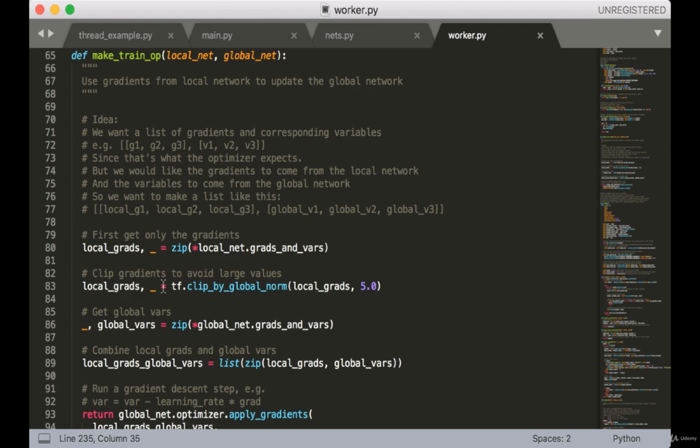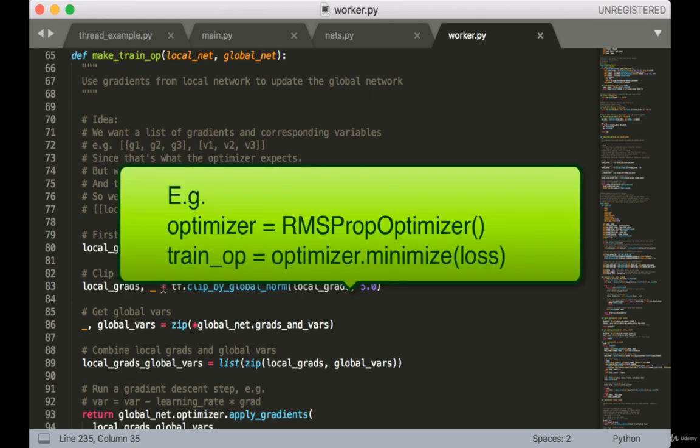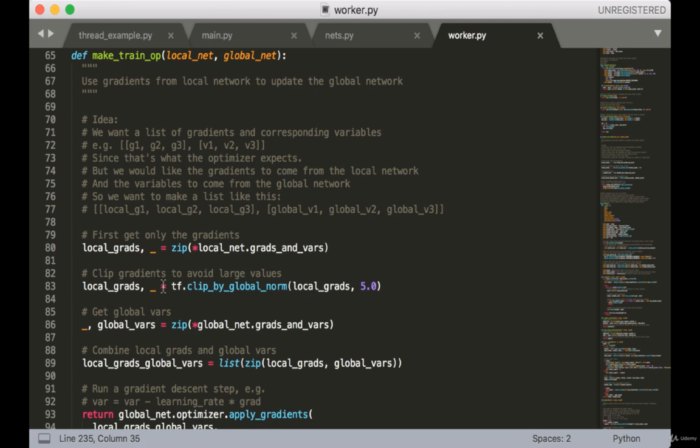Next, we have a function called makeTrainOp. So normally, when we have a TensorFlow optimizer, we just call the minimize function, and that's our trainOp. But in this case, we need to do something special because we're using the gradients of one network to update the weights of another network. So this function takes in a global network and a local network.